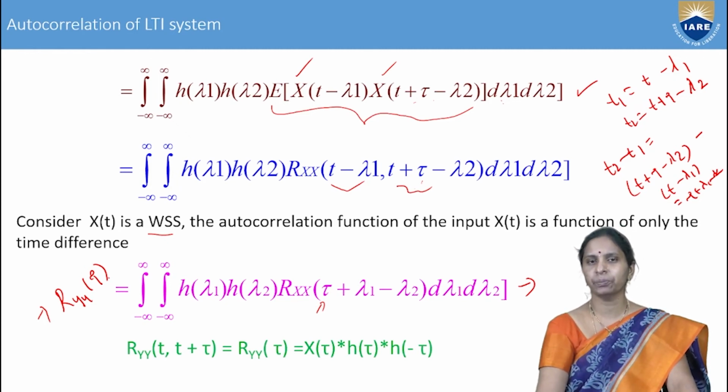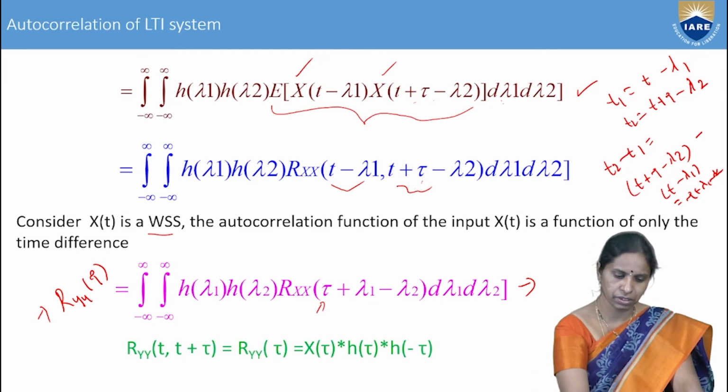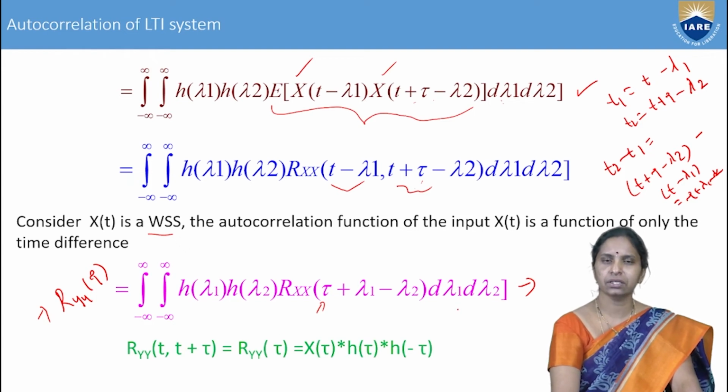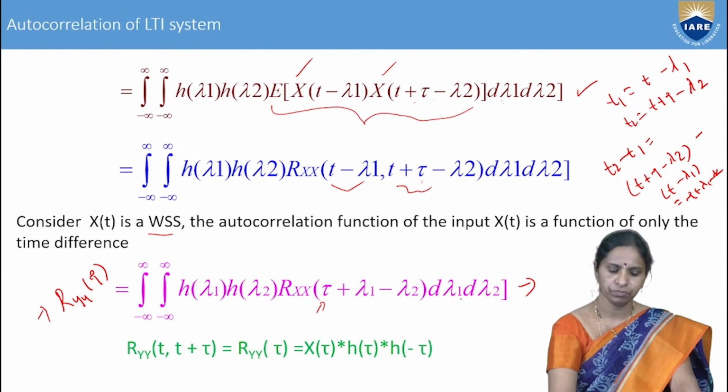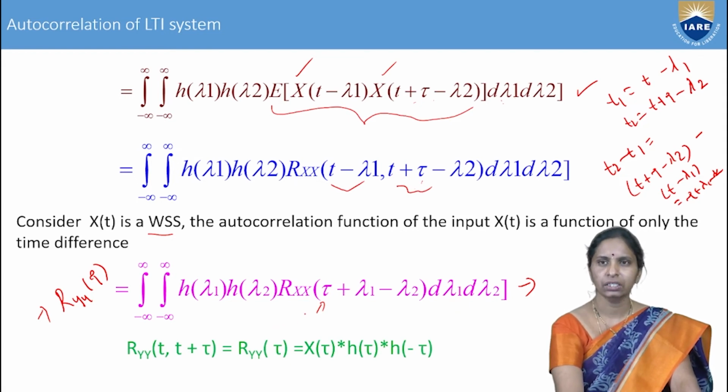It means if the random process x of t is wide-sense stationary and it is applied to the LTI system, then the response of the system y of t is also again a wide-sense stationary process itself. Now, this equation is nothing but a two-fold convolution. So, this we can write as the convolution of the autocorrelation function R_xx of tau, h of tau and h of minus tau.